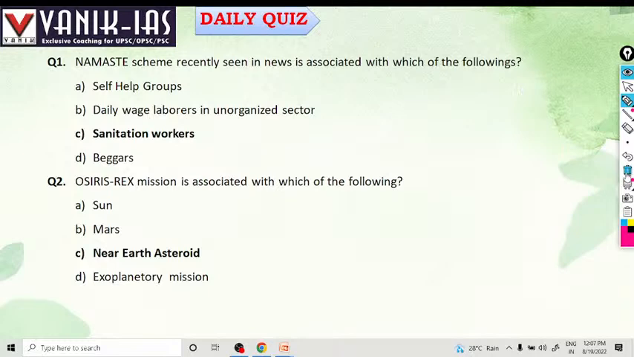Okay, next, Osiris Rex mission is associated with which of the following? Sun, Mars, near Earth asteroid, or exoplanetary mission. What is this Osiris Rex mission? It is about a near Earth asteroid, that is asteroid Bennu.